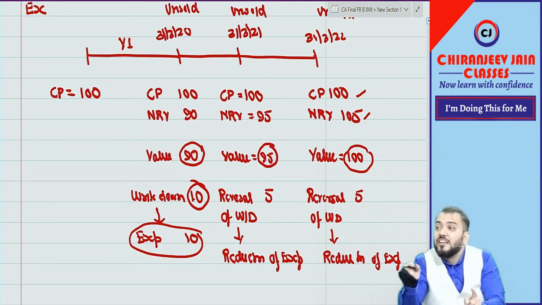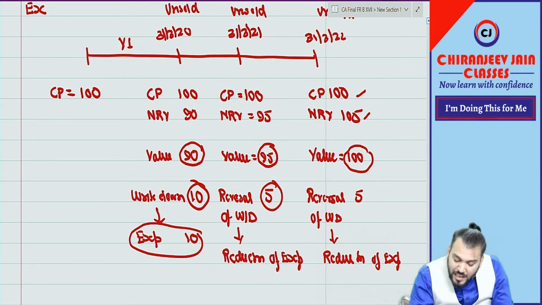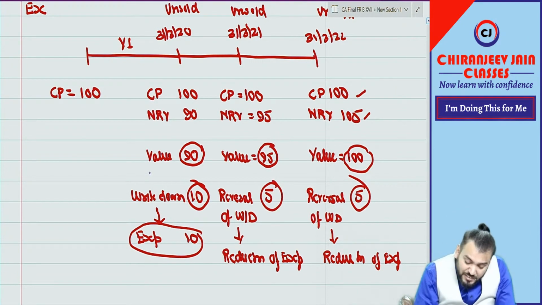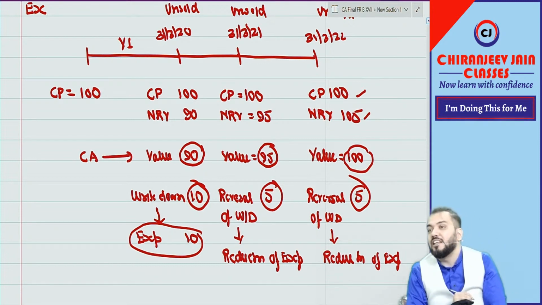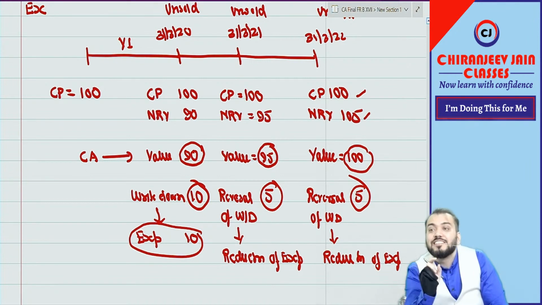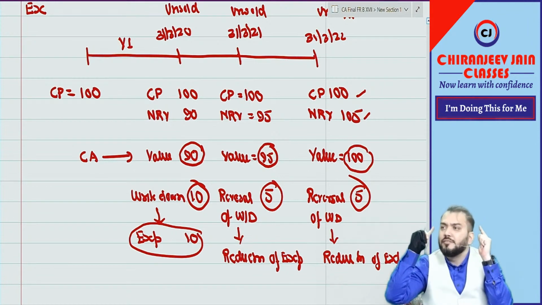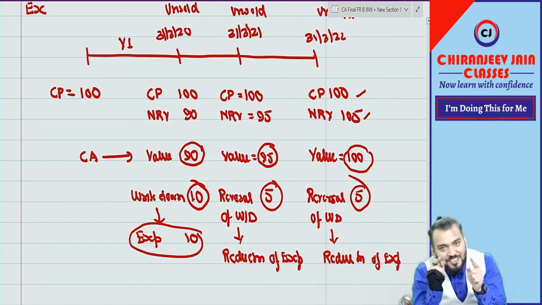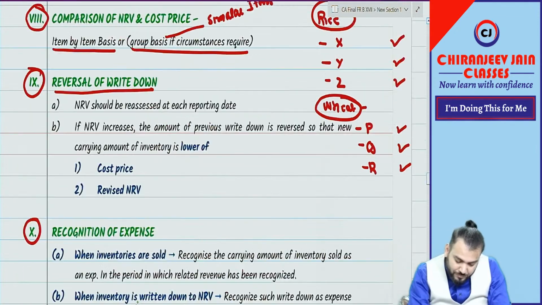So reversal cannot exceed the previous write down; the write down was only 10, and we can reverse to the extent of 10. This value is known as the carrying amount in accounting. When I say value, at what value is it carried in the balance sheet? The value at which it is carried in the balance sheet is known as the carrying amount. So when I say carrying amount, what should come to your mind? Cost or NRV, whichever is lower. Understood?